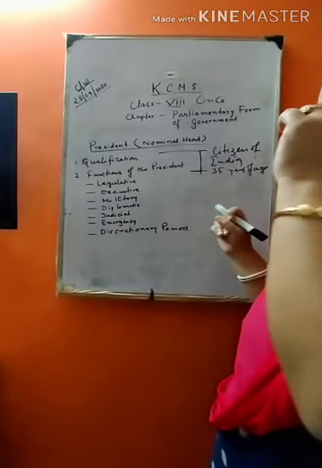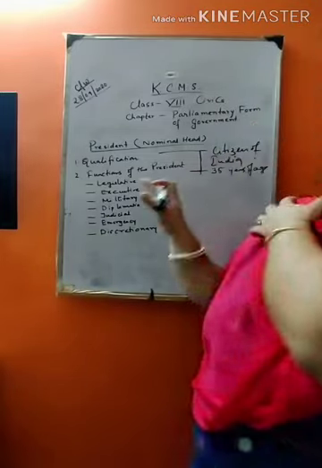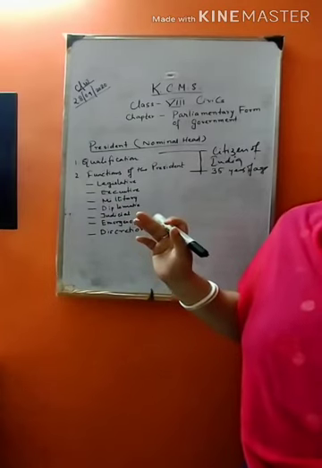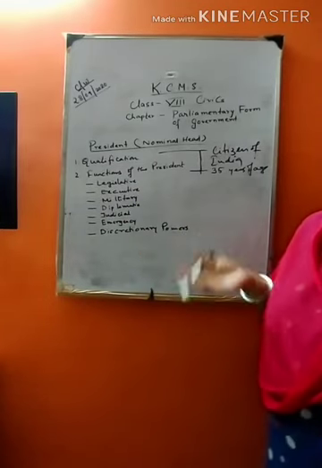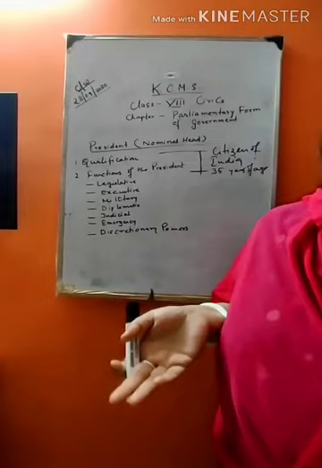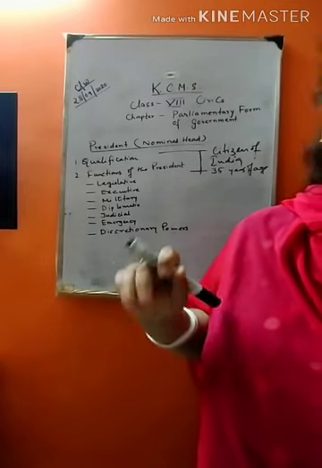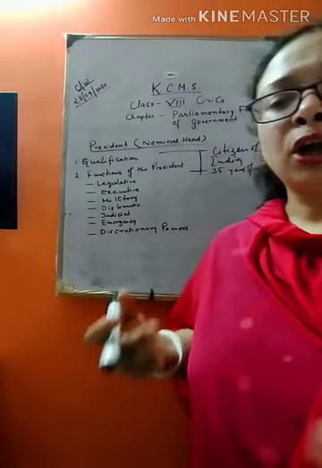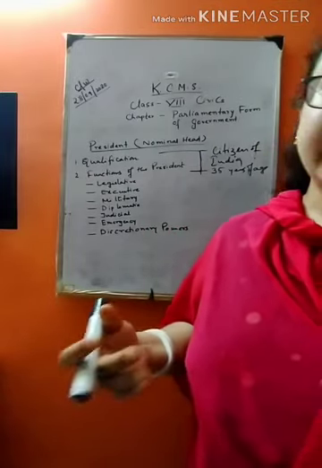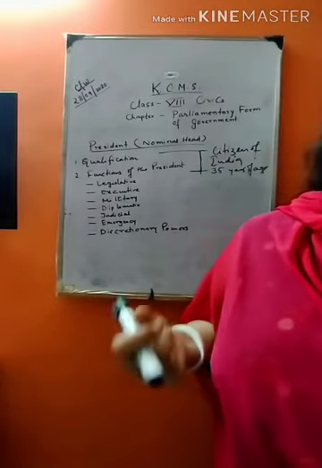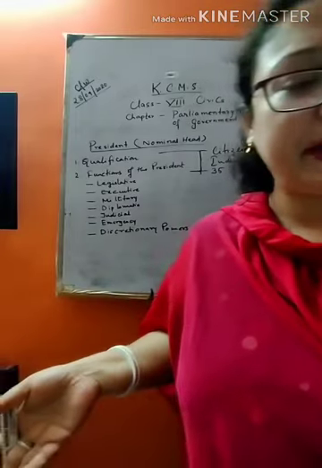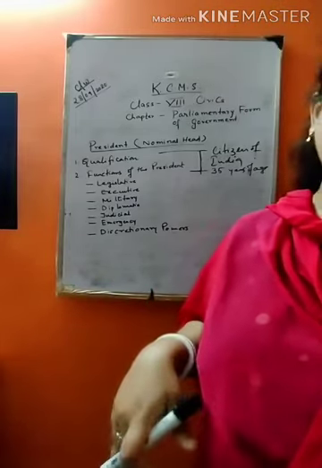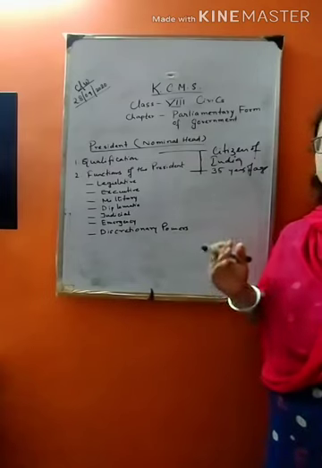So what are the legislative powers of the president? He has the power to summon, suspend, prorogue and dissolve the parliament. According to the wish of the president, he can call the meeting of the parliament, he can suspend the meeting, and he can dissolve the parliament whenever he wants.